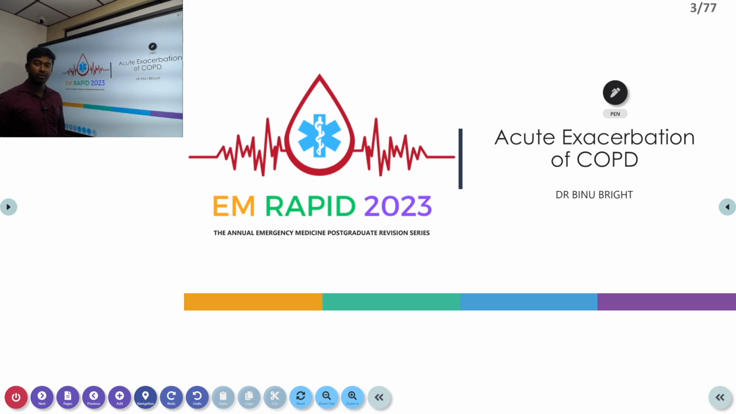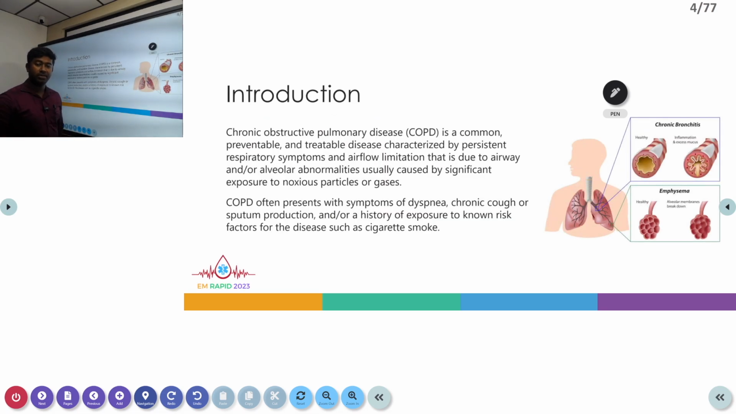Today we'll be discussing acute exacerbation of COPD. COPD, as we know, is chronic obstructive pulmonary disease, which is characterized by persistent respiratory symptoms and airflow limitation. It is secondary to airway or alveolar abnormalities, and it is caused by significant exposure to noxious substances or gases.